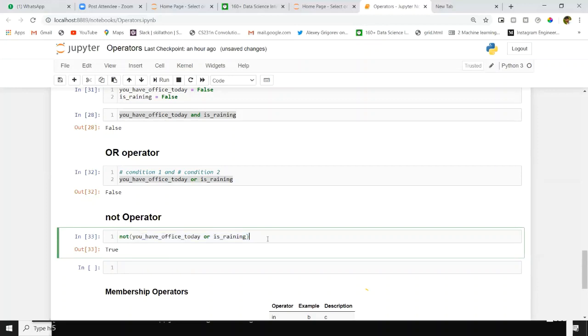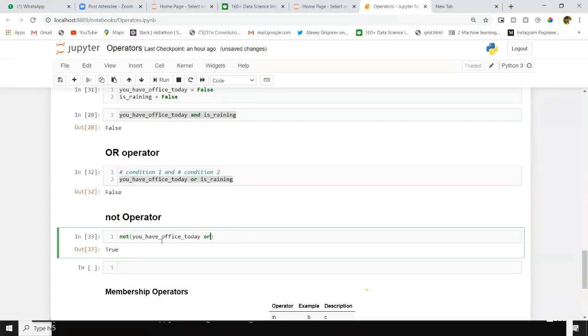Actually, how this will execute means first it will start from inside brackets. Inside we have you have office today value is false, is raining false. So we got inside this bracket false. Like simply this value will be replaced by false. After executing first OR statement, your value is replaced by false. Inside NOT we have false, so we will get true.